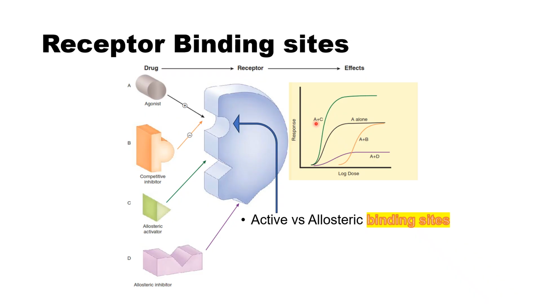All right. Now coming to the allosteric binding. Now we have mentioned the active binding site. If you notice here, there is what is called an allosteric binding site. In the same receptor macromolecule, there is an active binding site and there is an allosteric binding site. The allosteric binding site, if it is bound with an allosteric activator, actually what an allosteric activator will do is